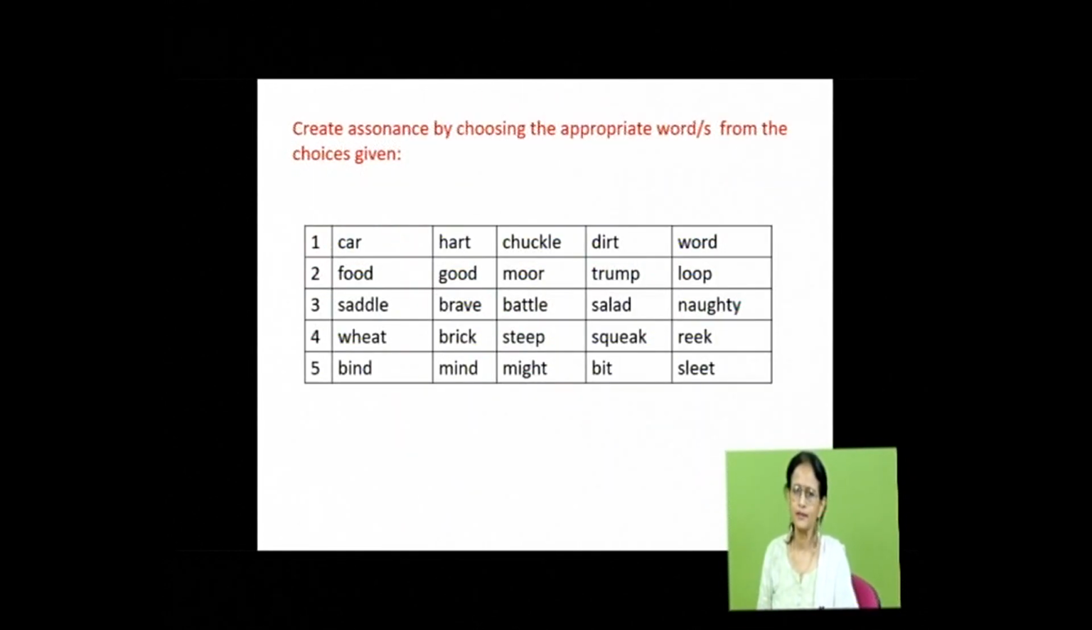So, create assonance by choosing the appropriate words from the choices given. See, try to create assonance. See, for the first one, car, the vowel sound here is ah. So, which of these words has this sound? Heart. So, the word heart is in assonance with car, not chuckle, dirt or word.